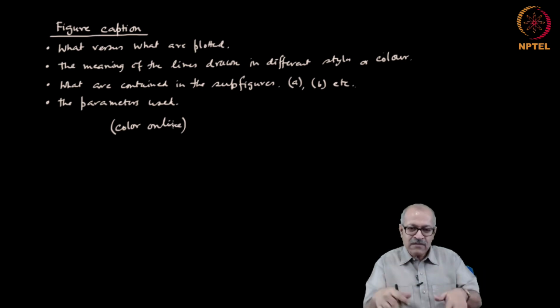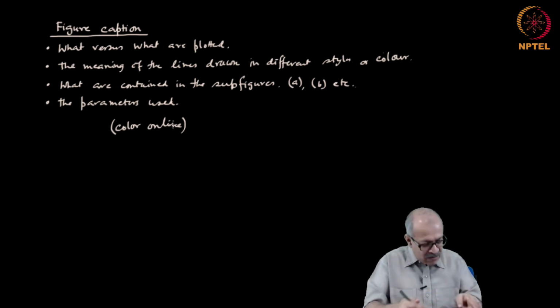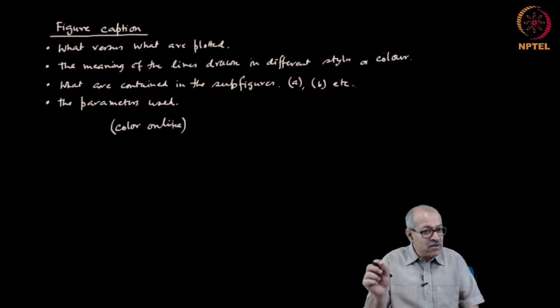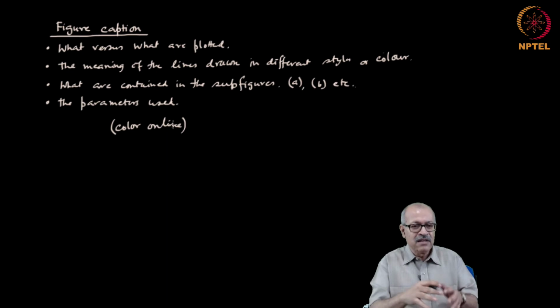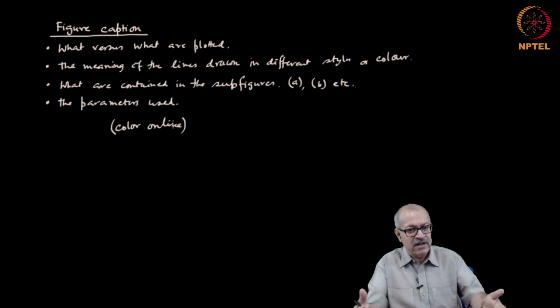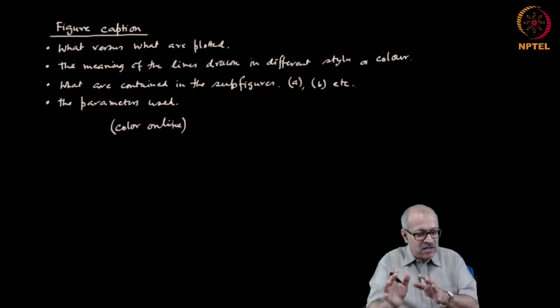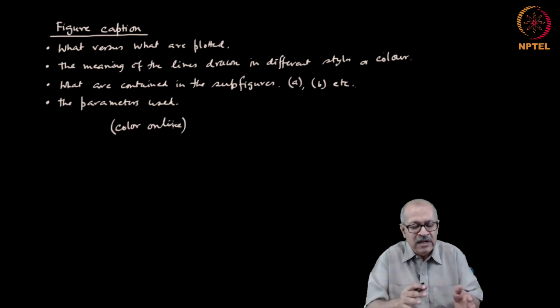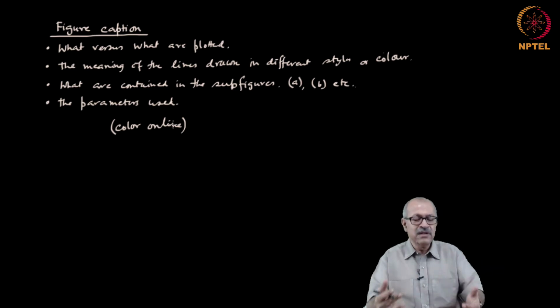How to do that? After preparing your paper, you just print it in black and white and see whether you can distinguish between the different lines or not. If you can, then it is fine. If you cannot, then you have to use different colors. Different colors have different hues, and that is why they produce different black and white images. So, one has to be careful about this fact that some people will read it in black and white and some people read it in color, and the writer has to be alive to that possibility. So, writing has to be in that way.